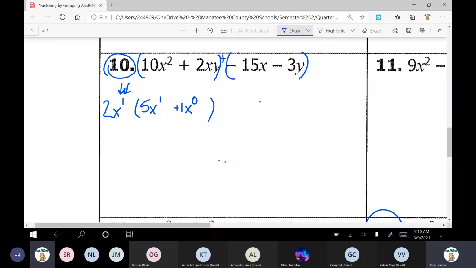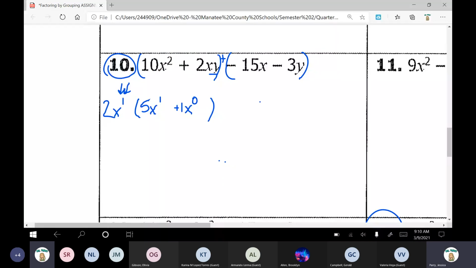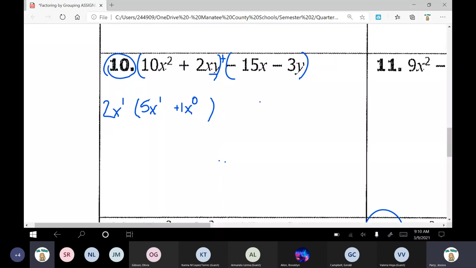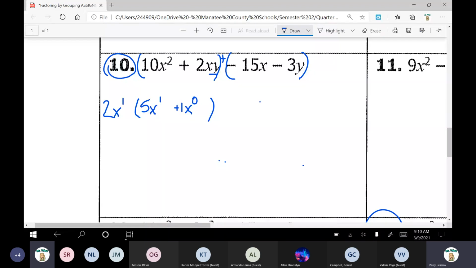We're not going to clean it up yet. Let's see, we've got a variable y. Can I take out the variable y? No, it needs to be at every single term, so let's go ahead and put it back. It's currently sitting at the second term in the parentheses. So when we put it there, it needs to sit at the second term in the parentheses. So there's my y.